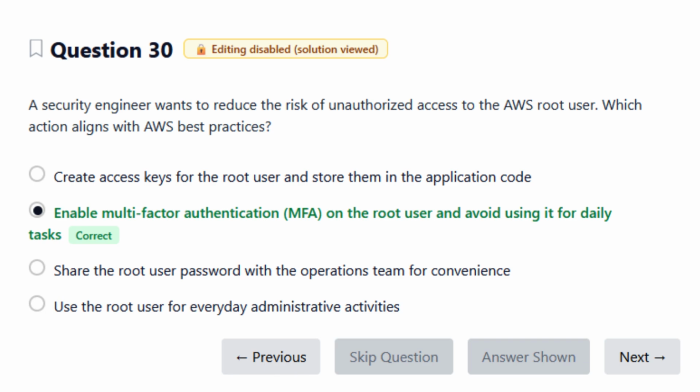The correct answer is, enable multi-factor authentication, MFA, on the root user and avoid using it for daily tasks. Why is this correct? MFA adds a critical second layer of protection, making it much harder for attackers to compromise the account, even if the password is exposed. Avoiding daily use reduces the chance of accidental exposure, misuse, or credential leakage. This aligns directly with AWS best practices. Lock down the root user and use IAM users and roles for everyday operations.